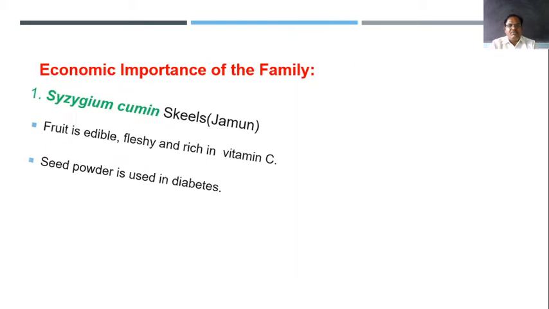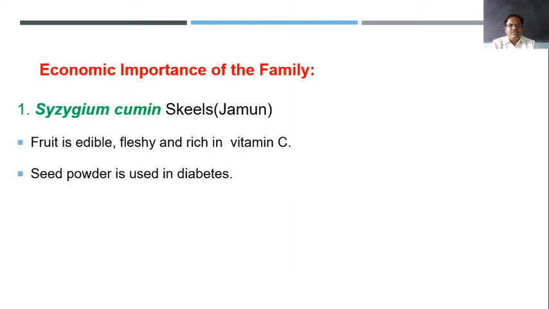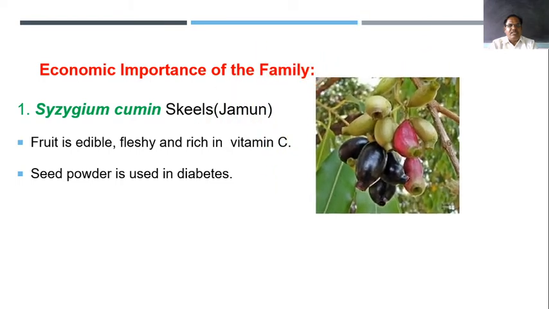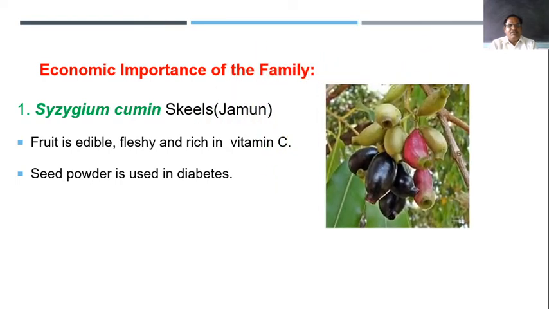Then the economic importance of the family. The first plant of this family is Syzygium cumini, which is nothing but jamun, called jambud in Marathi. Such a fruit is there. This is the primary stage, an immature fruit. It is slightly mature, and this is a fully mature fruit.